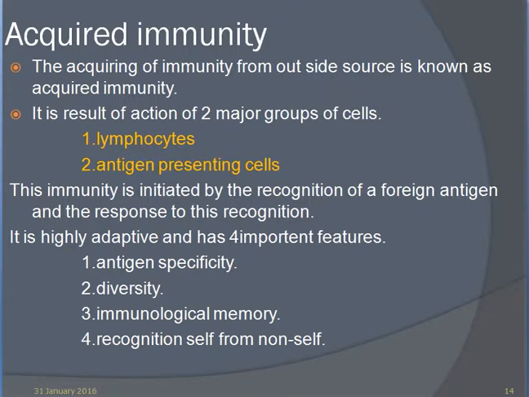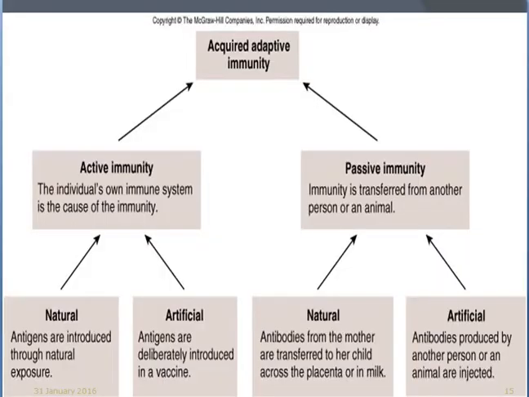It is highly adaptive and has four important features: antigen specificity, diversity, immunological memory, and recognition of self from non-self. Acquired immunity has two types, active immunity and passive immunity, and each can be natural or artificial.